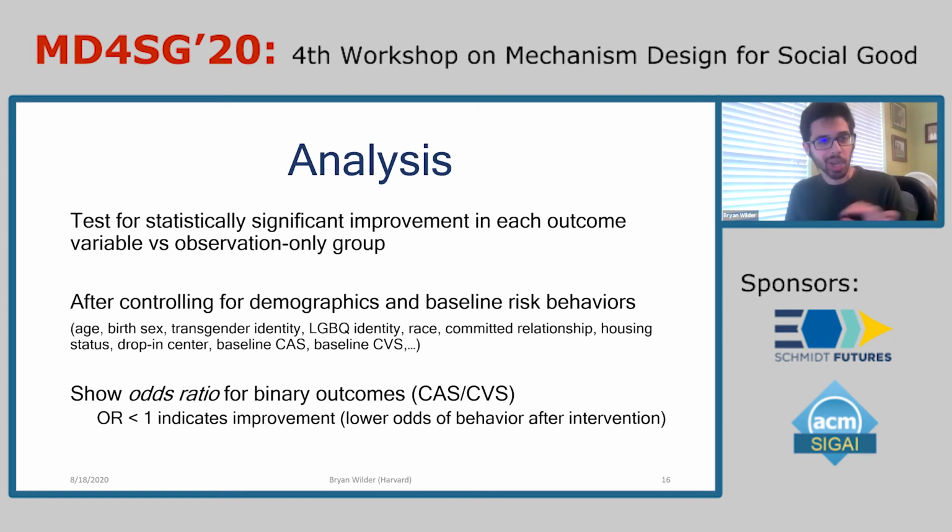And then for binary outcomes, I'm going to present the results in terms of an odds ratio, which is maybe slightly more familiar for people in public health than computer science. But the relevant thing here is that an odds ratio of less than 1 indicates improvement. It says that there was lower odds of some risk behavior after the intervention than there would have been in the absence of the intervention.